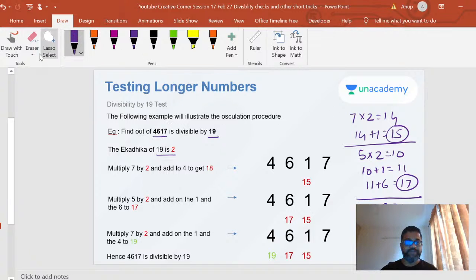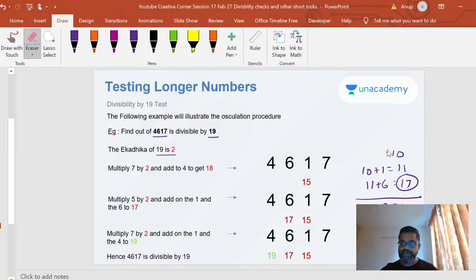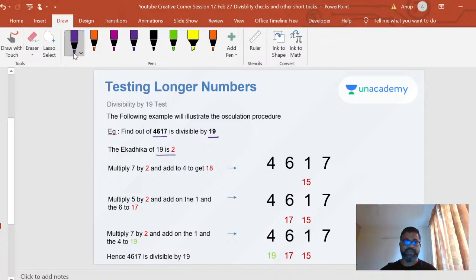So let me write this again for you. I kind of paused in between because I made a small silly mistake. I wrote 14 plus 1 as 17 instead of 14 plus 1 as 15. So that's why I'm going to redo this again, so that nobody has any doubts in their mind. So 4617 divisible by 19, Ekadika of 19 is 2, given.